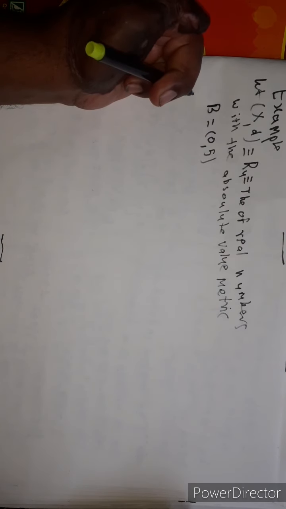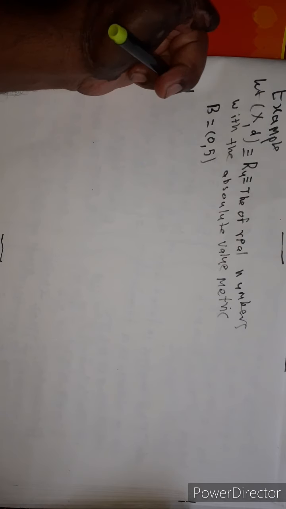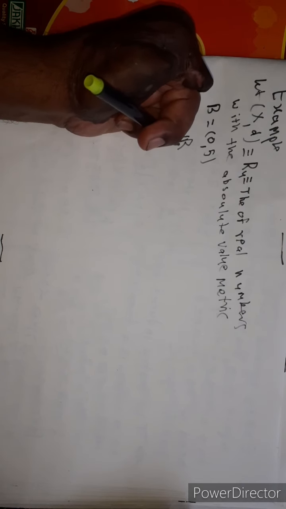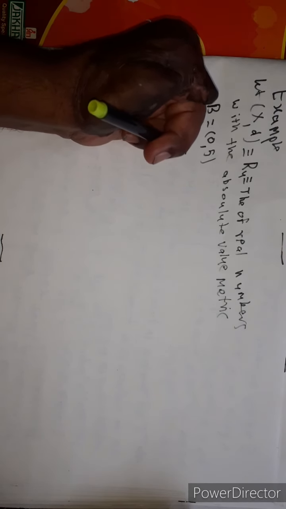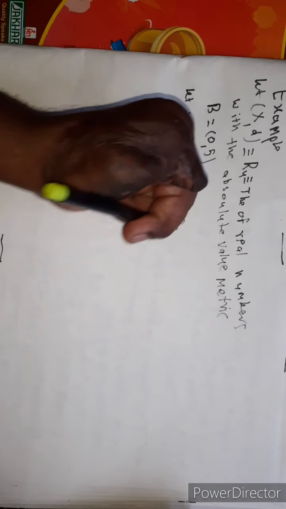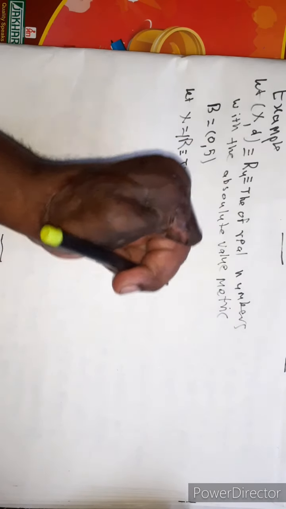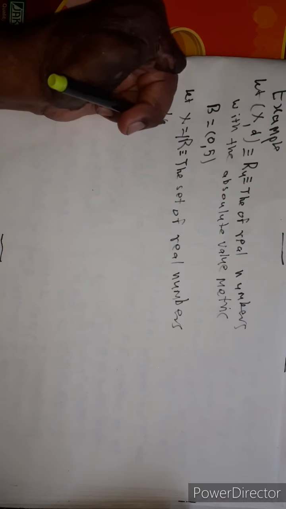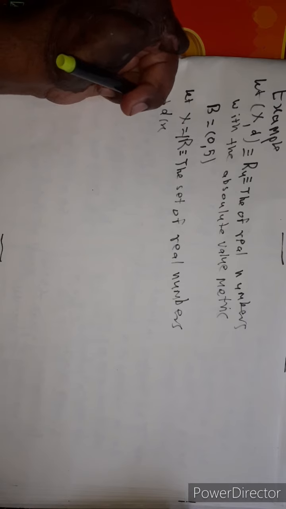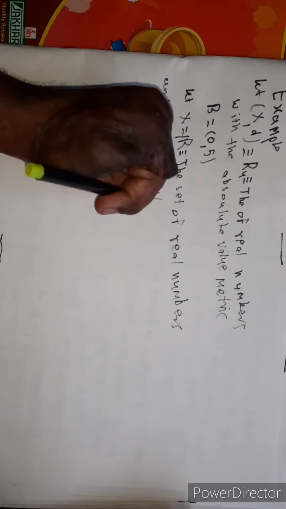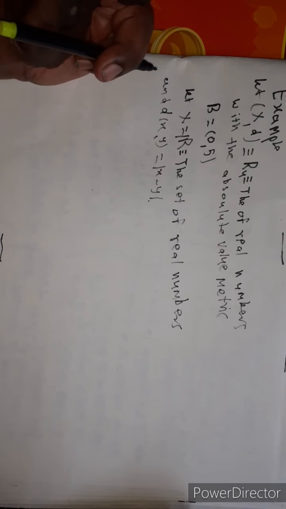Okay. So by definition of B(0, 5), see here, X is equal to R. The set under consideration is the set of real numbers, and the distance between x and y is equal to mod of x minus y.